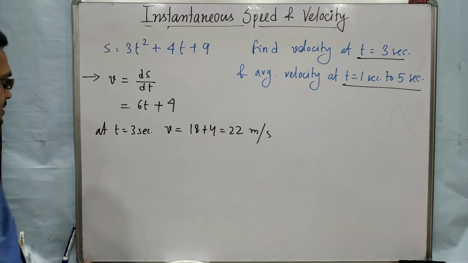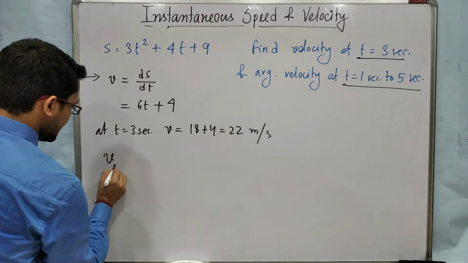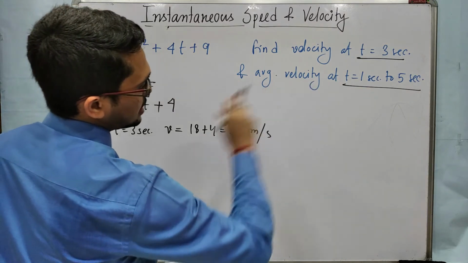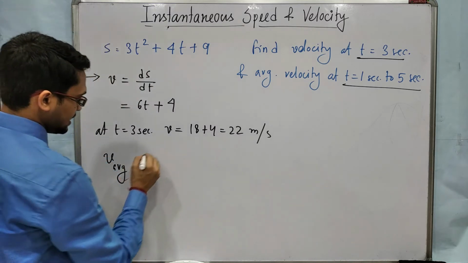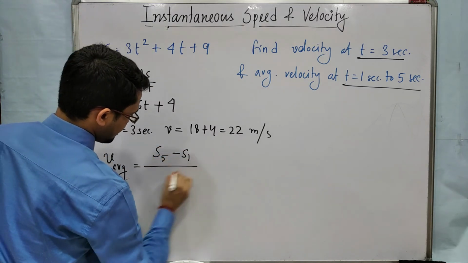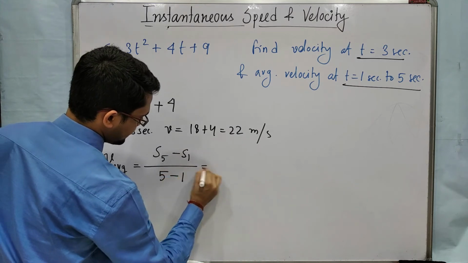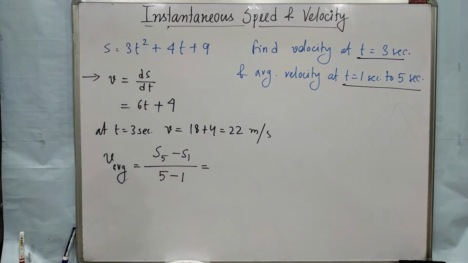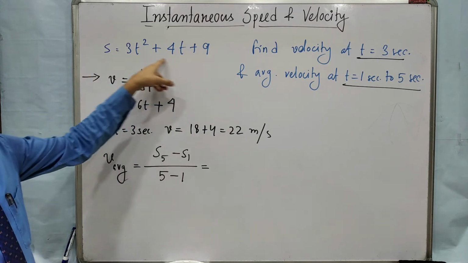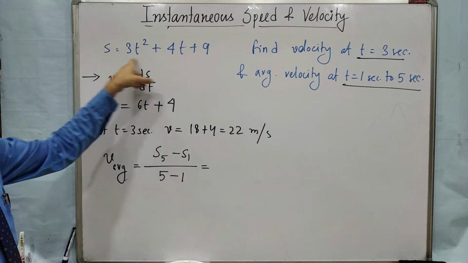Okay. Now average. So v average will be what? In the range of t equal to 1 to 5 seconds, it is (s5 minus s1) by (5 minus 1). S5 means we put 5 in this equation, and s1 we put 1 in place of t.